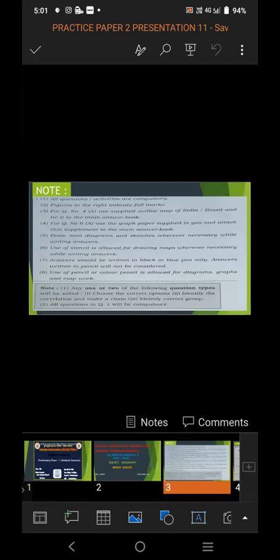First note, all questions and activities are compulsory. So in your question paper, whatever the questions asked, all questions and activities are to be solved very properly, and it is compulsory to attempt. Second note, figures to the right indicate full marks. If you write the proper, appropriate, correct answer, it indicates full marks.